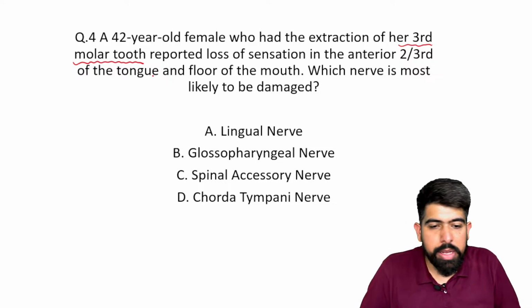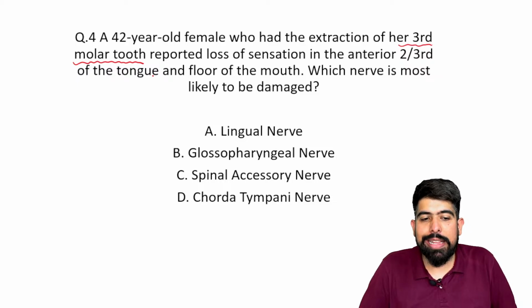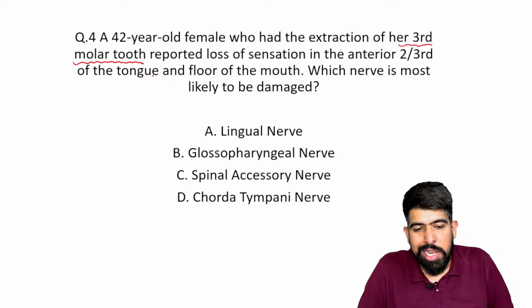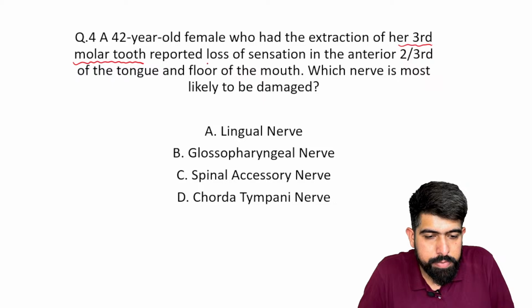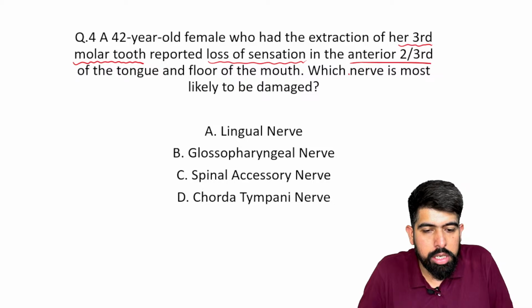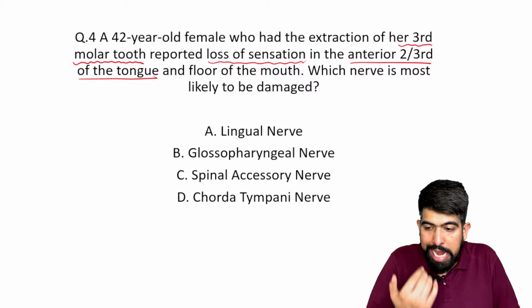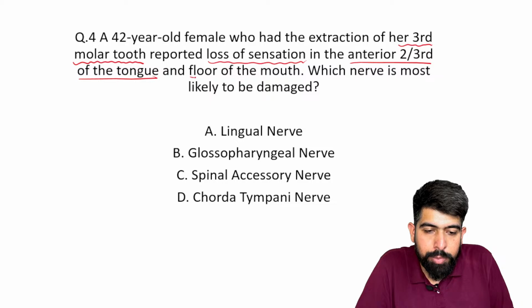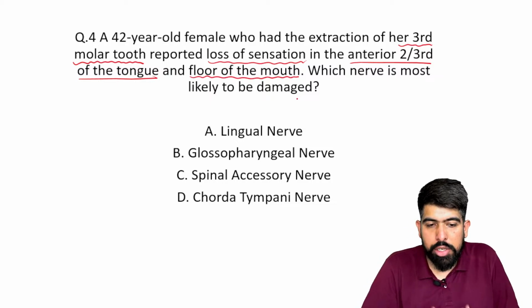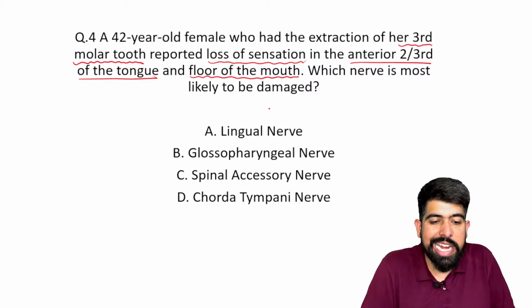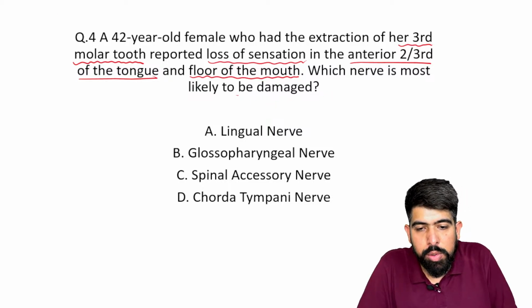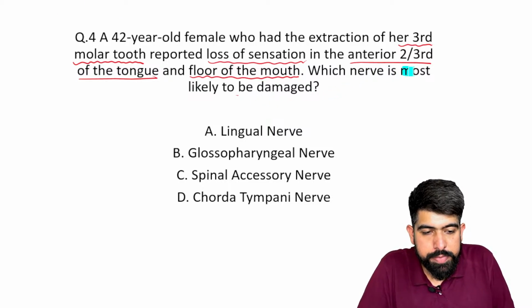Okay, so the question is here: the 42-year-old female who had the extraction of her third molar tooth reported a loss of sensation. Now, the loss of sensation is where? In the anterior two-third of the tongue, anterior part, and the floor of the mouth also. And the question is asking which nerve is most likely to be damaged. Please understand, they are asking you most likely to be damaged.